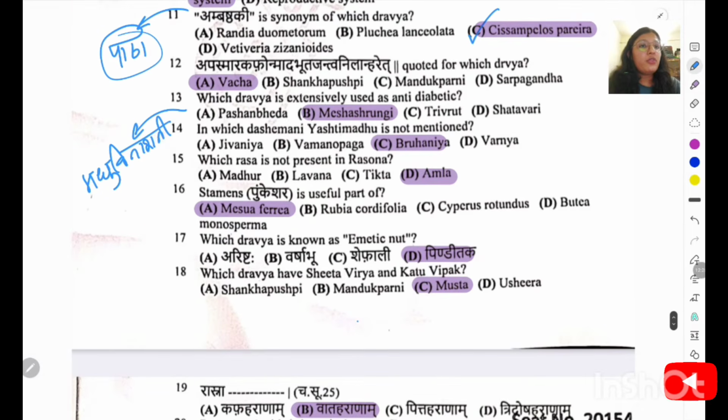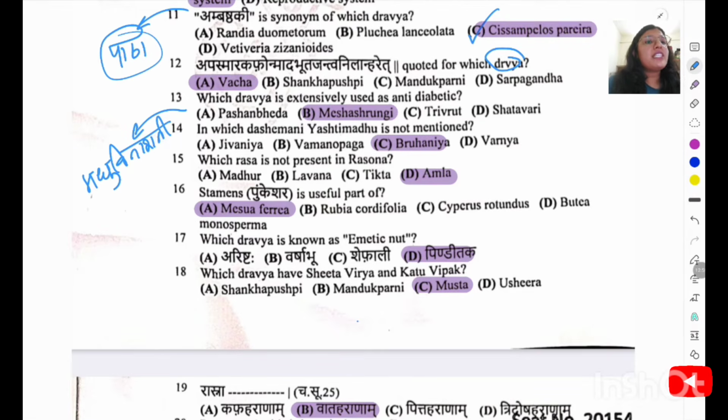Apasmaram Kapham Unmadam Bhutam Jantu Anilaharit, and this is specifically about our Vacha, Acorus calamus. Which Dravya is extensively used as an anti-diabetic, and out of this Mesha Shringi is used. That's why it has one of the synonyms Madhu Vinashini. In which Dashemani Yashtimadhu is not mentioned? So Yashtimadhu is mentioned in many Dashemani, like Jeevaniya, Vamanopagama or Varnya, but is not mentioned in Brahmaniya.